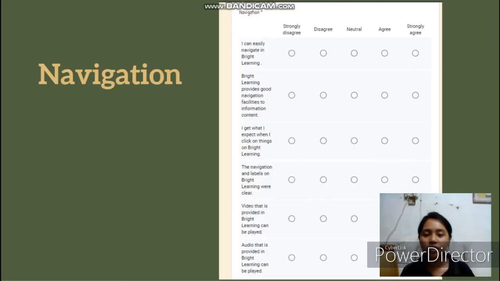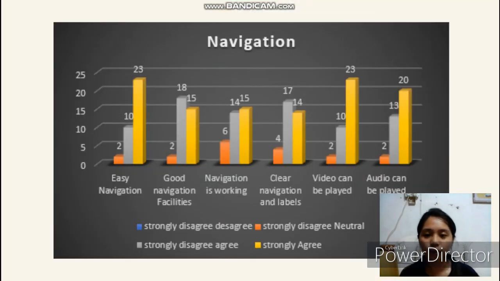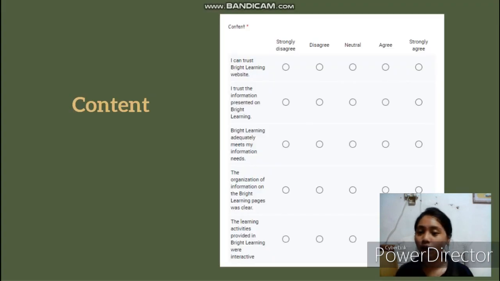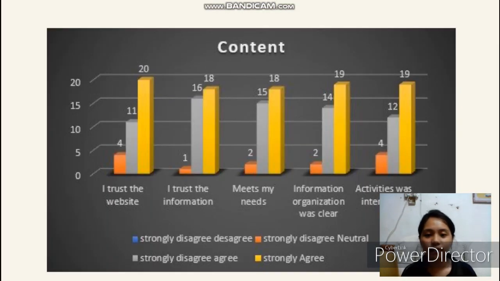So navigation, here are 6 items for us to make sure for the navigation. So let's see for the output. Okay, overall is good. So next we will go to the content. Here are 5 items for us to make sure for the content. So let's see for the graph. Okay, overall it's good also for the content.